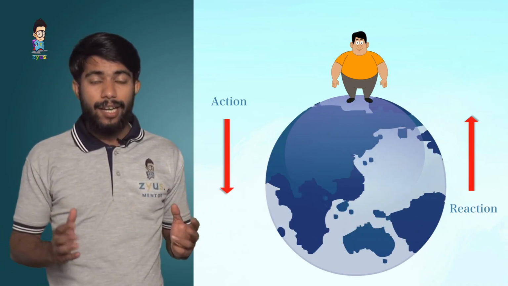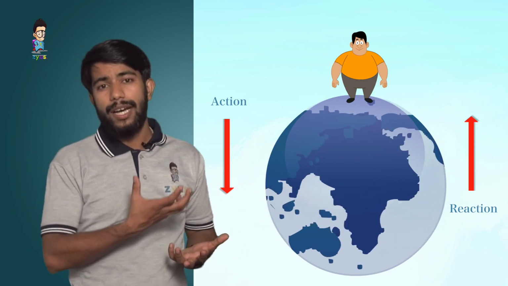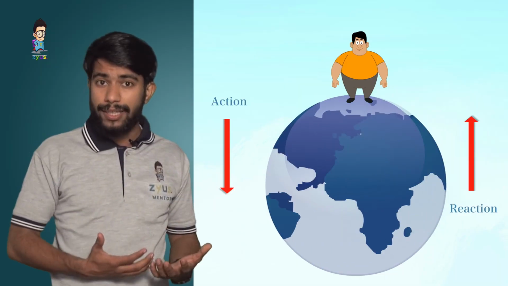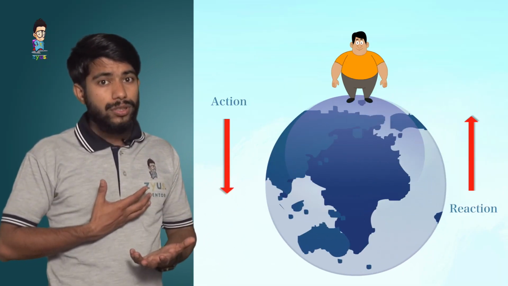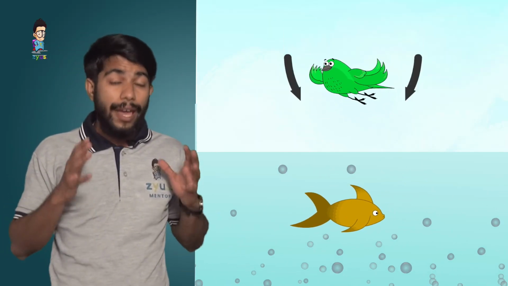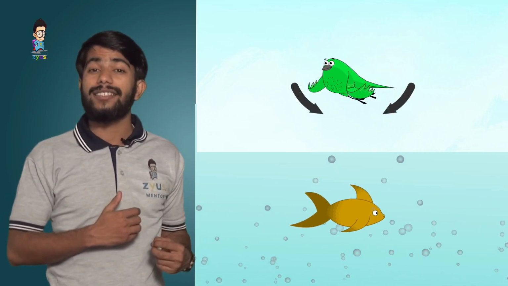This is so evident that while we stand on the earth, though the earth is exerting force on us and we are exerting a push on the earth, it is not affecting the motion of the earth, since our force on the earth as a whole is very small. Therefore, Newton's third law of motion clearly states how a bird flies, how a fish swims, and how a vehicle works. When a bird is flying, it is exerting a force on the air, and the air in return exerts a force on the bird. And that's all about Newton's third law of motion.